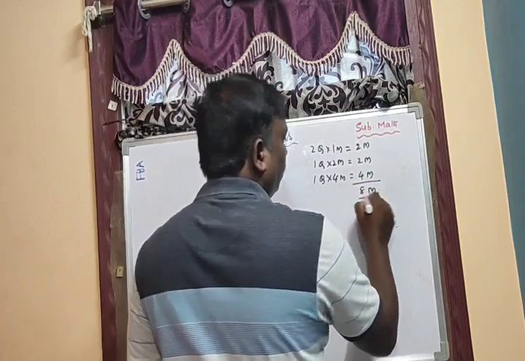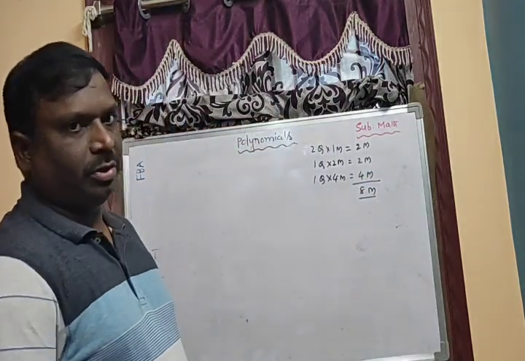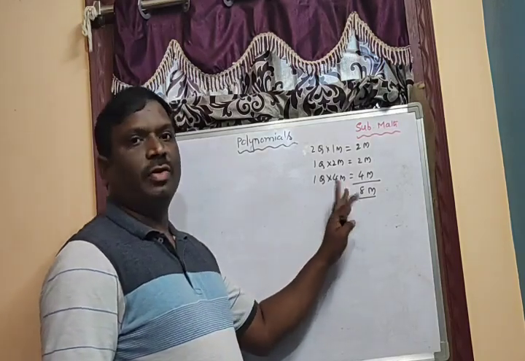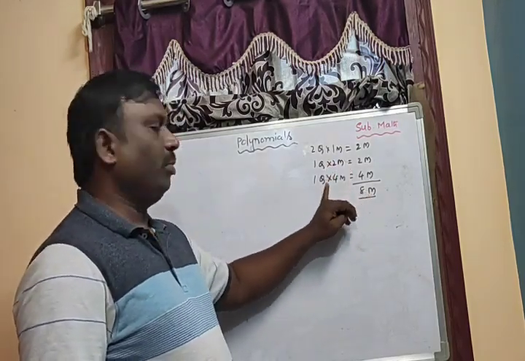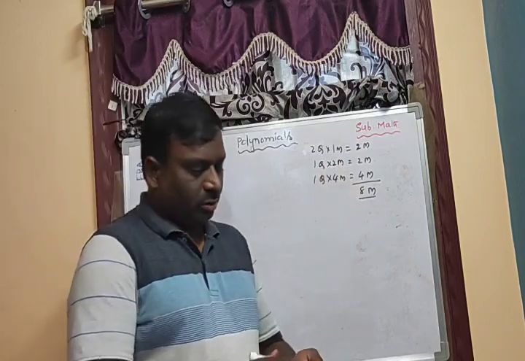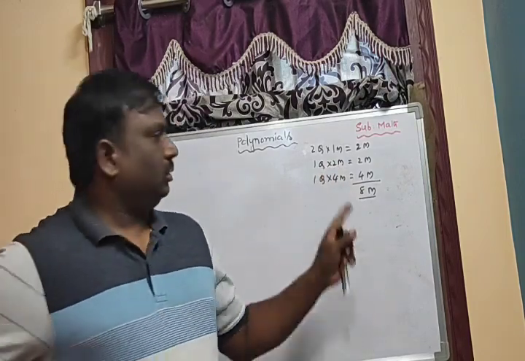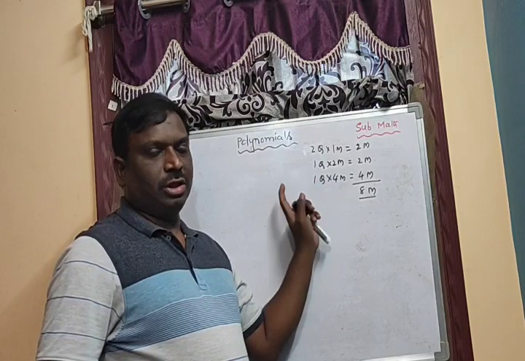Almost 8 marks you will definitely get from this chapter. The 4-mark question we'll discuss later. So this is the weightage of the chapter.